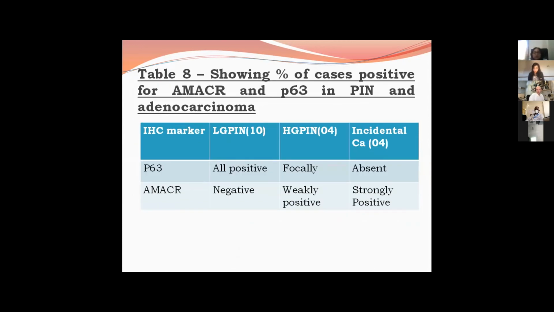Then these are the IHC markers which I have used for my study, that is AMACR and P63, which is a basal cell marker, in PIN lesion and adenocarcinoma. So this P63 was focally present in high-grade PIN but totally absent in adenocarcinoma prostate. And this AMACR is present in adenocarcinoma prostate but was absent in BPH lesions and also in the high-grade PIN.